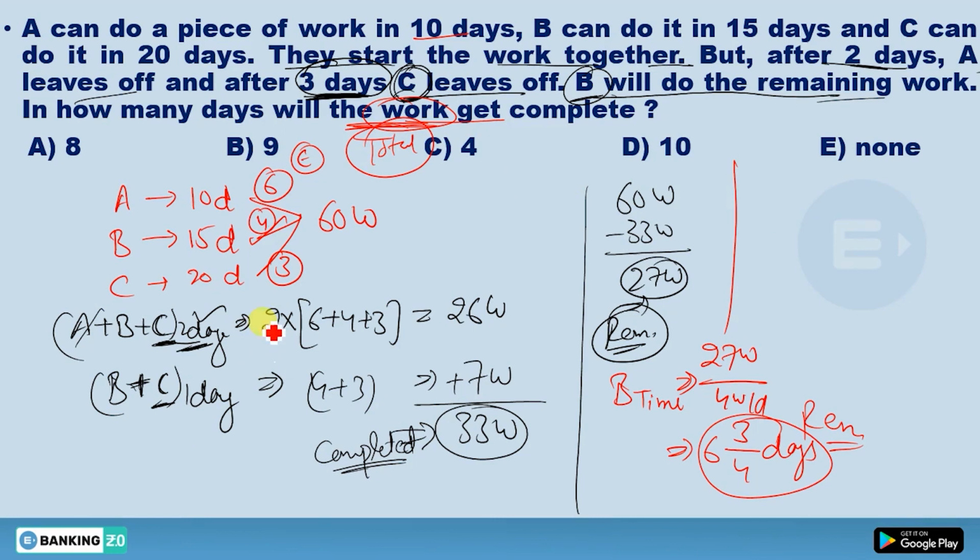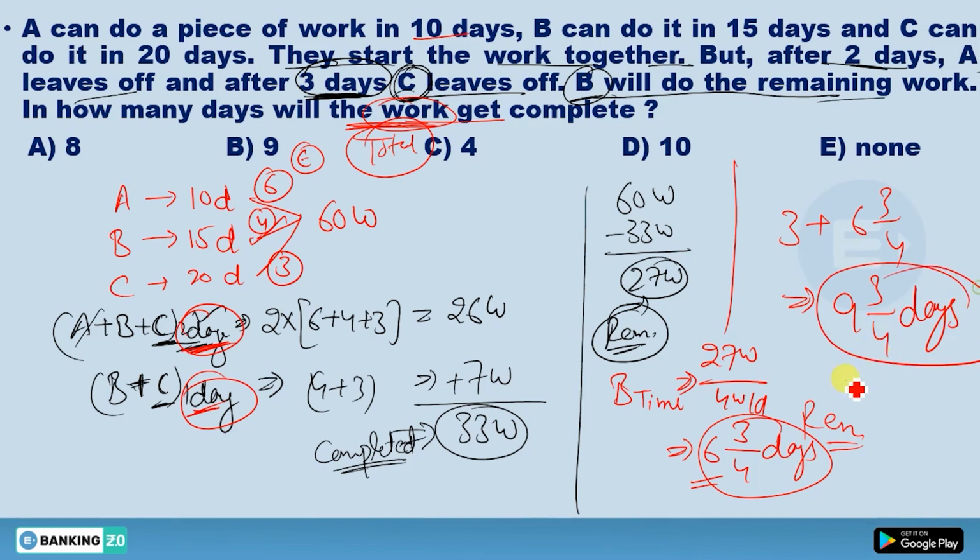So just count here. 2 days here, 1 day here. Total how many? 3 days. And this 6 3 by 4. So you got 3 plus 6 3 by 4. What you're gonna get? You're gonna get 9 3 by 4 days. And this should be the answer of this question.